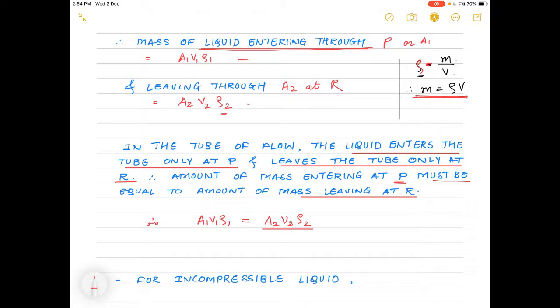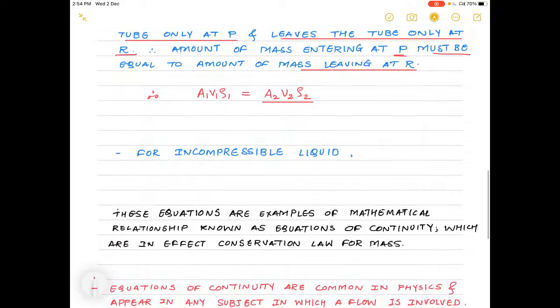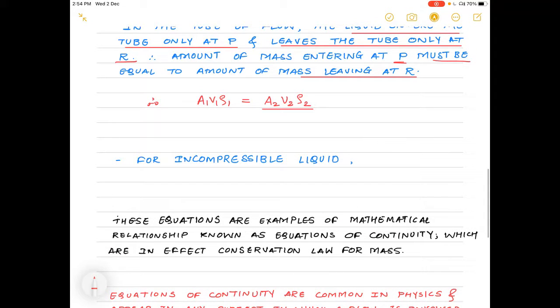So for incompressible fluids, or liquids, which are always incompressible, what is the meaning of incompressible? The density of the liquid will always be constant. So for an incompressible fluid, density rho 1 is equal to rho 2. Suppose I call this equation number 1 and this number 2. So from 1 and 2,